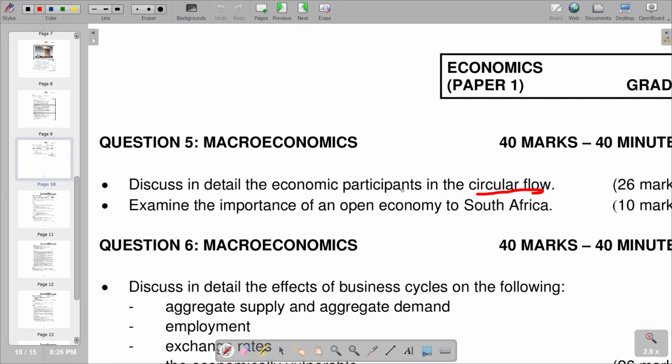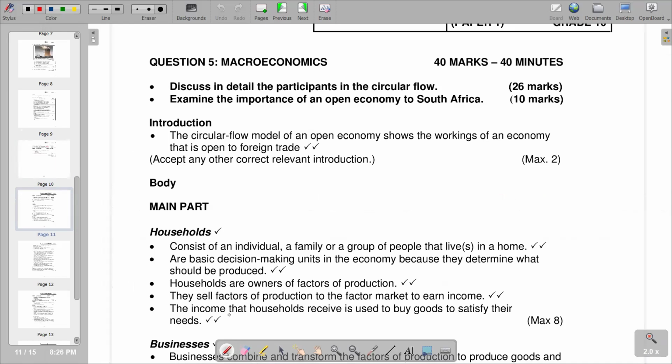And you know that we have got different participants in the circular flow. We can talk about households, we can talk about the businesses, we can talk about the foreign sector again, as participants in the circular flow. We can talk about the financial institutions, which can also be participants in the circular flow. We've got the government also as a participant in the circular flow. So we have them now being analyzed participant by participant, whereby the first one that we have is the households.